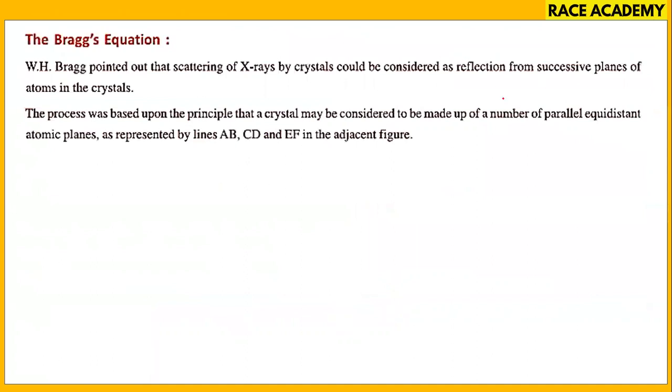Consider the reflection from successive planes of atoms in crystals. The process was based upon the principle that a crystal may be considered to be made up of a number of parallel, equidistant atomic planes, represented by lines A, B, C, D, E, F. AB is one line, CD is one line, EF is one line, as in the adjacent figure.